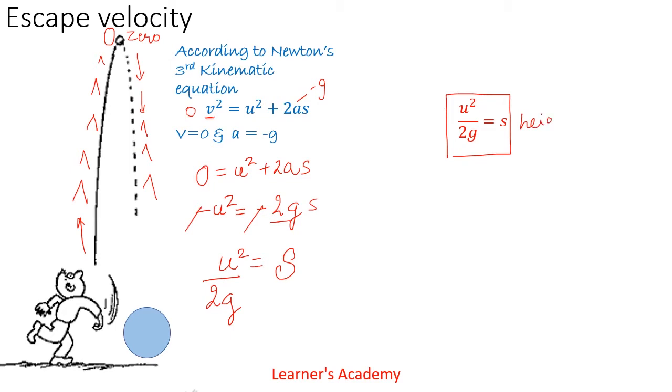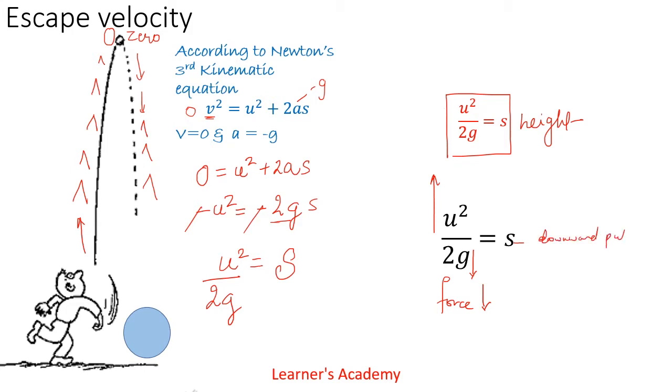Since the value of g also keeps on decreasing as we go higher, the force pulling the ball downward also decreases, right? If you keep the initial velocity so high, the ball will reach a height, and above a particular height, the ball will be able to overcome the downward pull of Earth, as g is not acting on it now, and the ball will not fall back on the Earth. Now this velocity is called the escape velocity, as it can now escape the gravitational pull of the Earth, right?